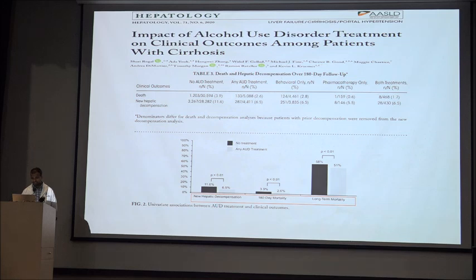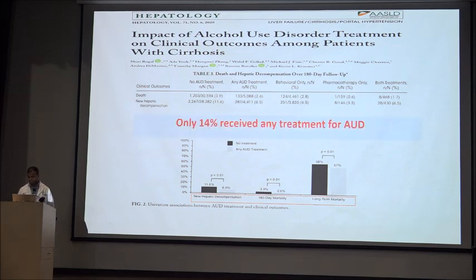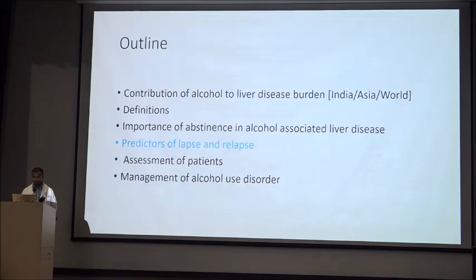Those on any treatment have lesser hepatic decompensation, lesser 180-day mortality, and lesser long-term mortality. This study also concluded that only 14% of patients received any treatment for alcohol use disorder.